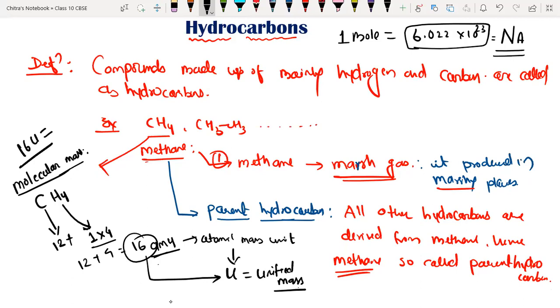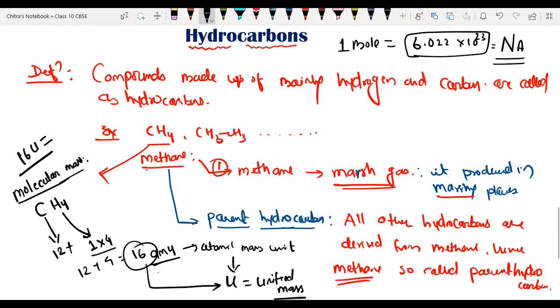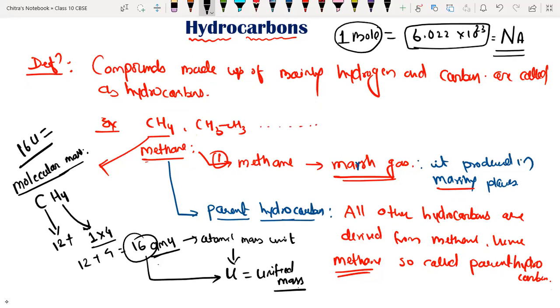Any doubt here? No doubts. Okay, so again we have key points: the value of 1 mole is equal to 6.022 into 10 to the power 23 particles, and the molecular mass of methane is 16 U. These are the key points I am underlining here. You have to remember them.